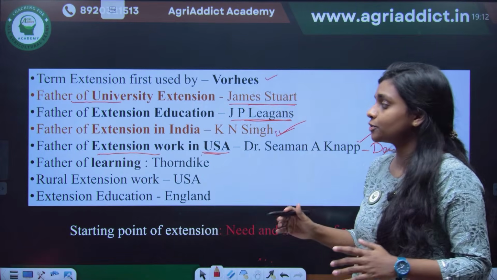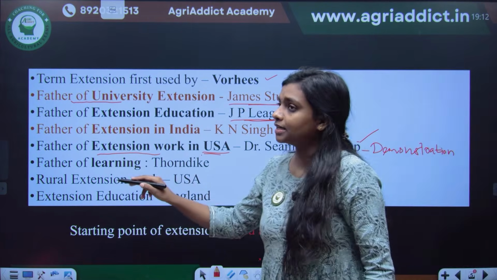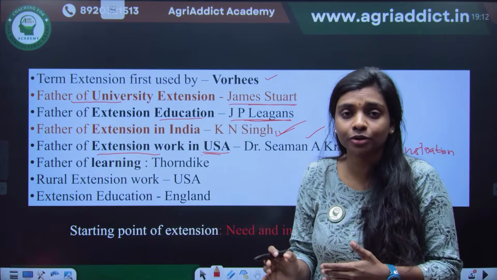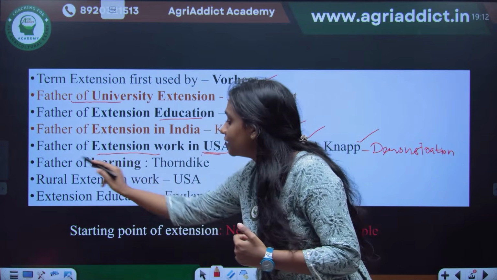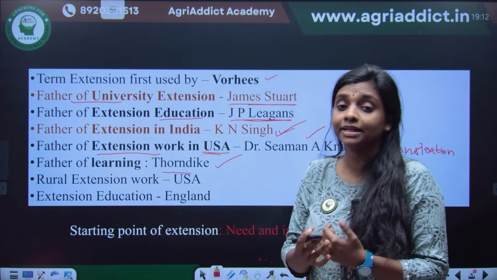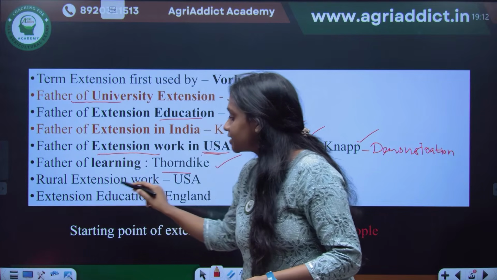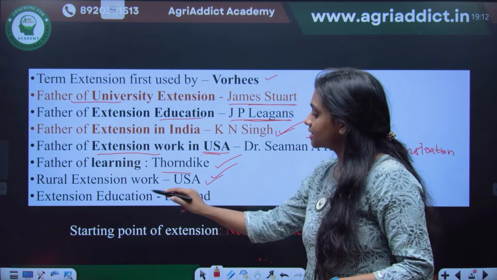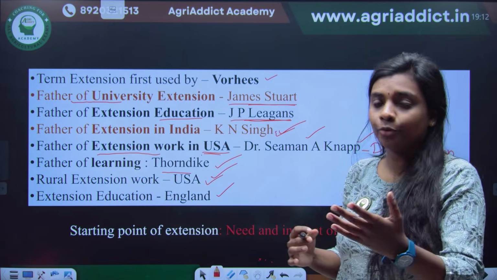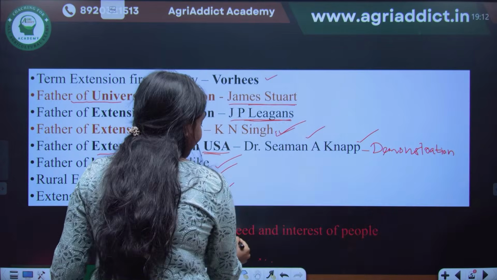So that's why he's known as the father of extension work in USA, Dr. Seaman A. Knapp. And obviously, we are talking about extension education, so learning is a very important part of it. The father of learning is Thorndike. He gave some very famous theories of learning as well. As we saw already, rural extension work originated in USA and extension education originated in England. And in general, if any question comes, the starting point of extension we can consider as the need and interest of people.